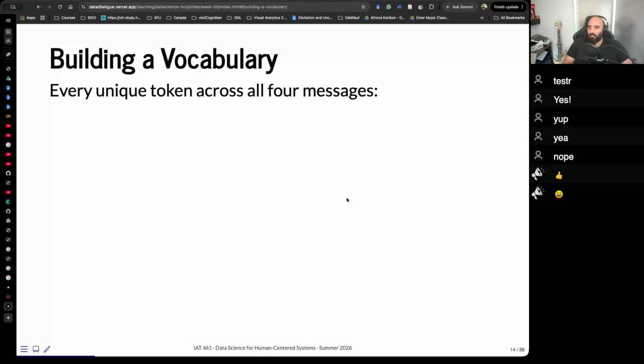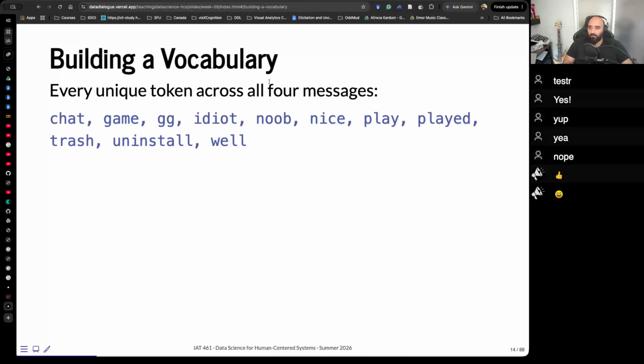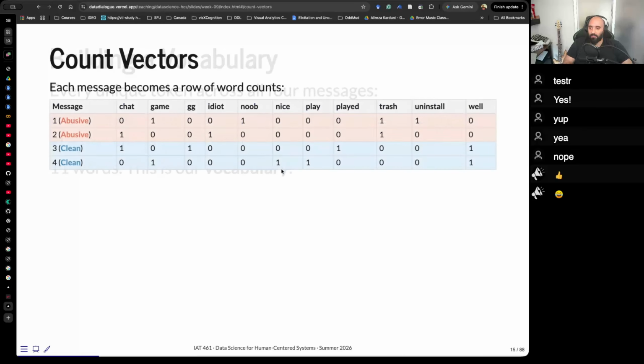Okay, so we want to do what? Every unique token across 4 messages. We want to build a vocabulary. This is all of our words. Chat, game, GG, idiot, new, nice, play, played, trash, uninstall. 11 words. This is our vocabulary.